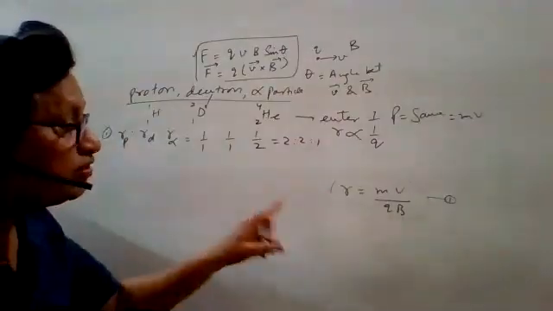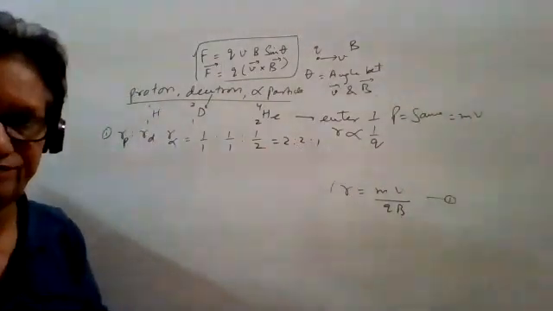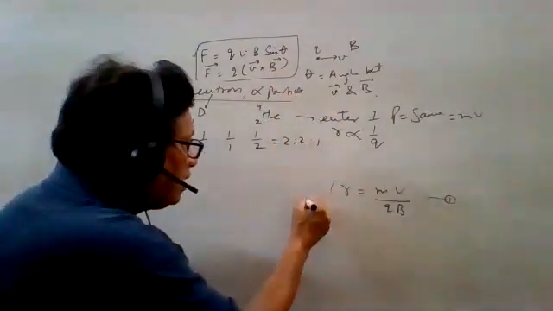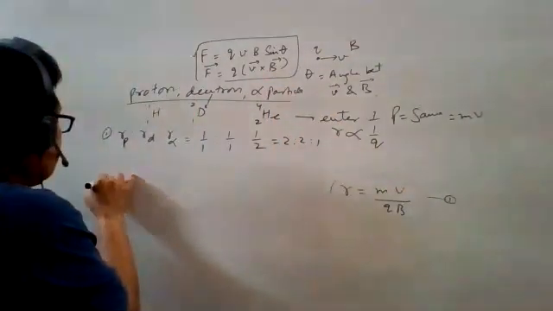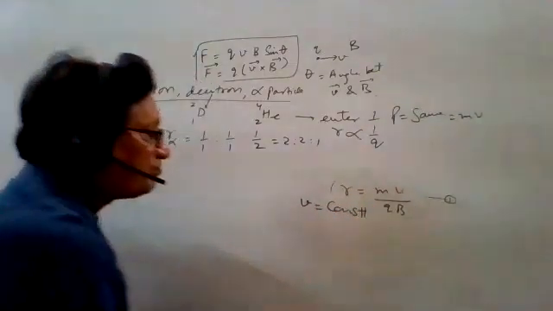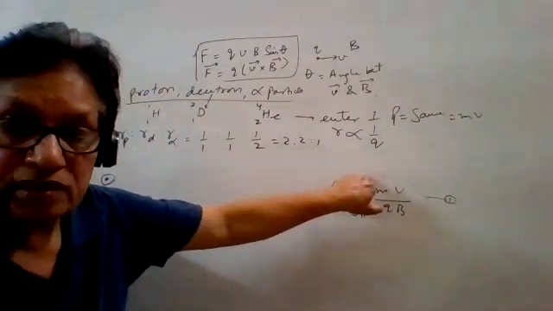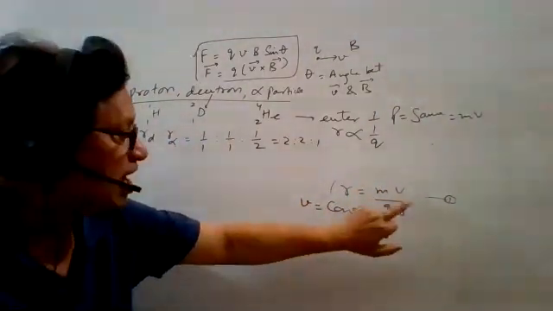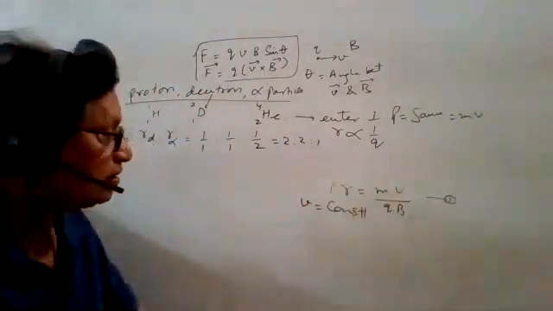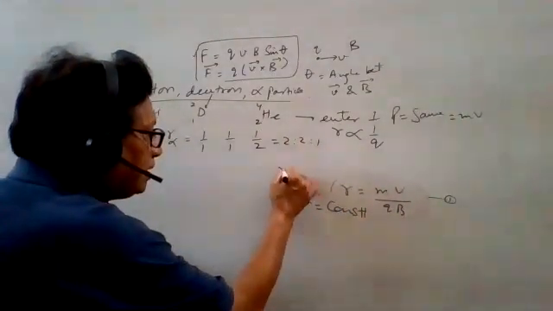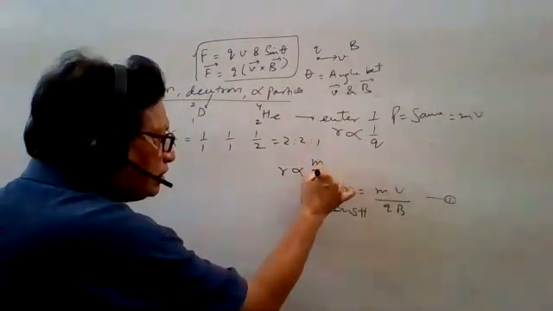If suppose they are moving with constant velocity, not constant momentum, what will happen? Second question, they all enter with the same velocity. Now m also has to be considered. V is constant, the external magnetic field is constant. Now m and q both are there. In that case, R is directly proportional to m upon q.